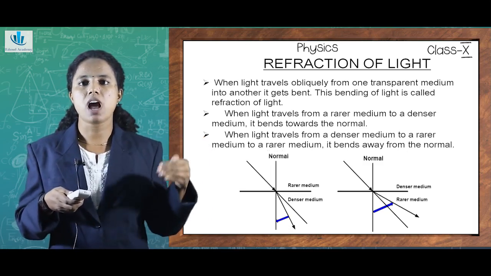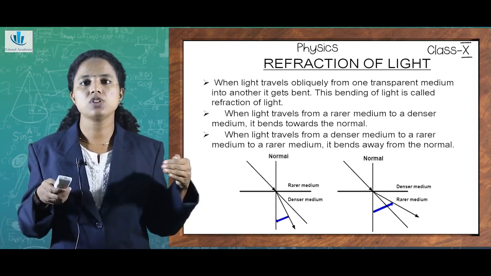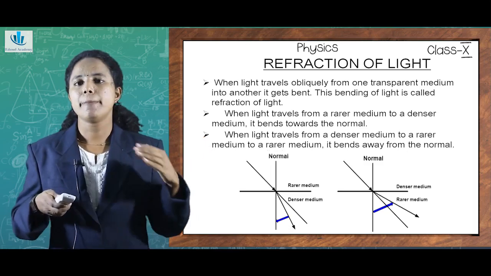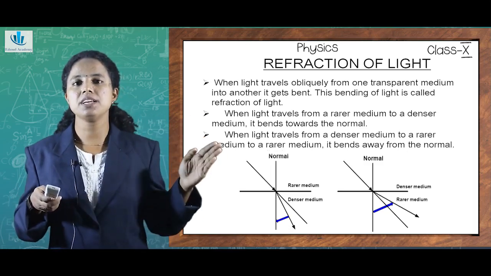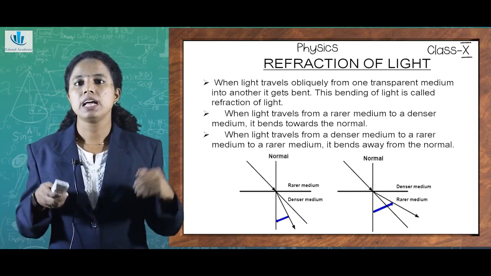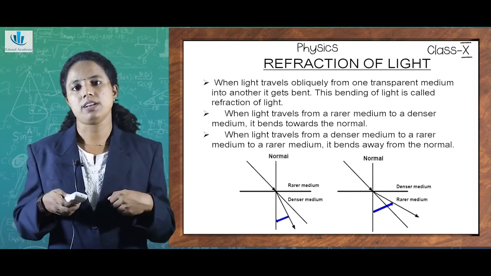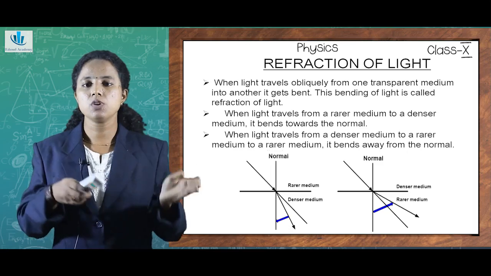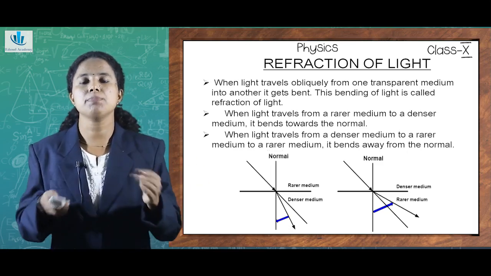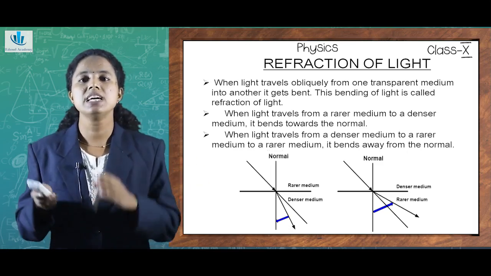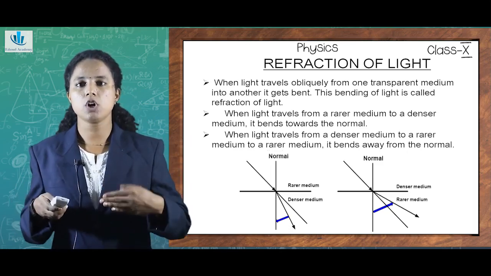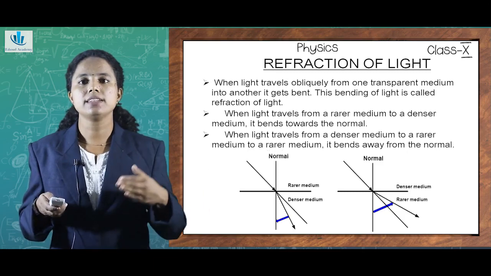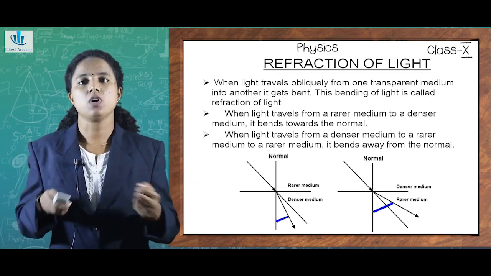So the ray of light after refraction is bent towards the normal. But what happens in the other case? When light travels from a denser medium to a rarer medium, it bends away from the normal, isn't it? So when you compare and contrast the first and second pictures, you can understand they show different behaviors. One is bending towards the normal and in the other, the light is bending away from the normal.